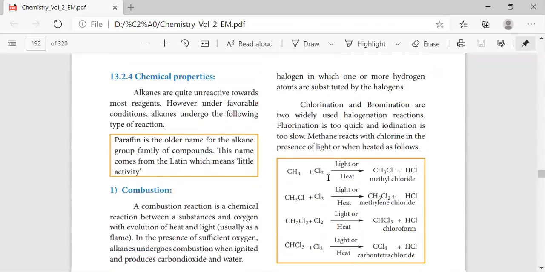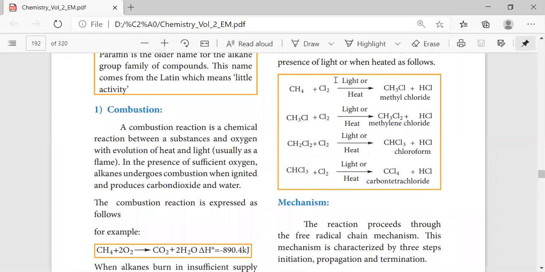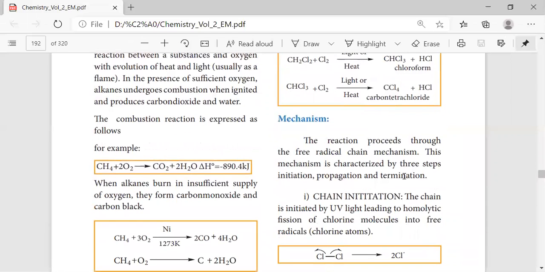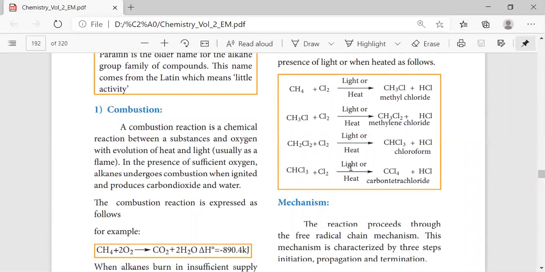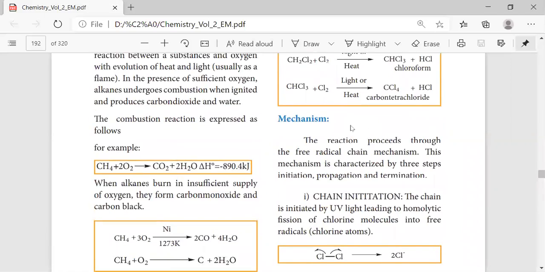With halogenation, we are having the halogen group that is attached with the alkane, so that we are having the alkyl halide formation, and then the removal of HCl. Okay, that takes place with all the derivatives. See here, this methyl chloride, on further treatment with chlorine, we are having CH2Cl2. Again, this on treatment with chlorine, we are having chloroform. This on treatment with chlorine, we are having CCl4. Okay. This reaction takes place in the presence of light with increase in temperature. So now we'll move on to the mechanism of this reaction.